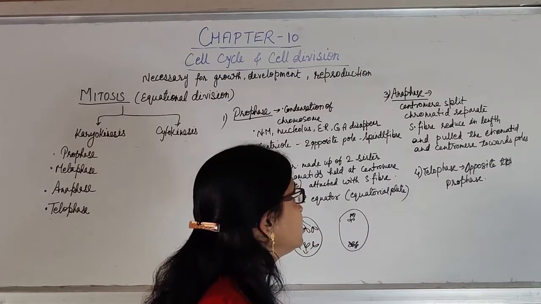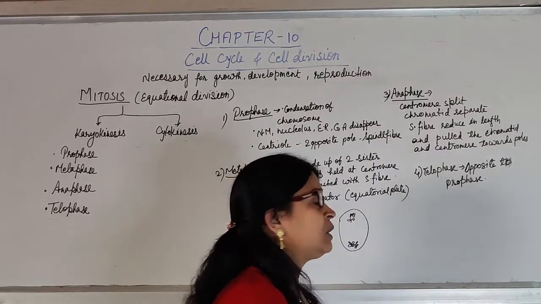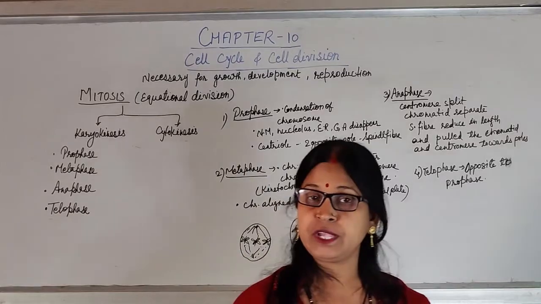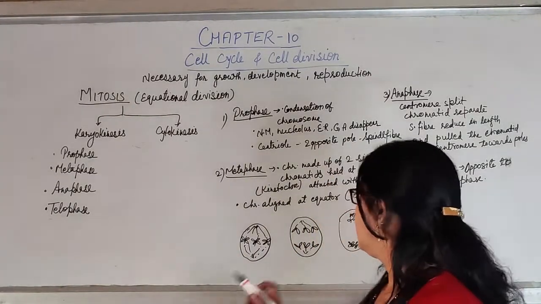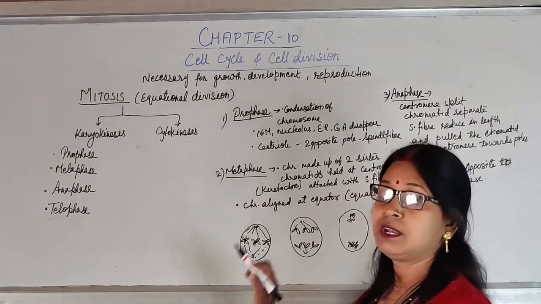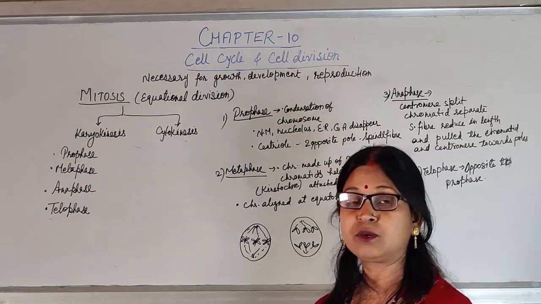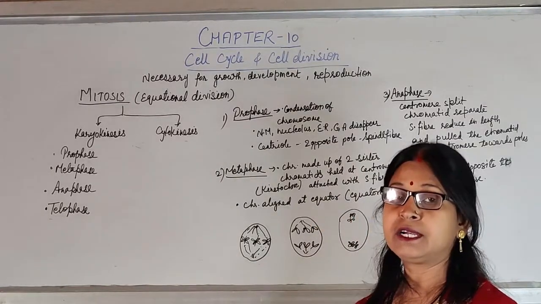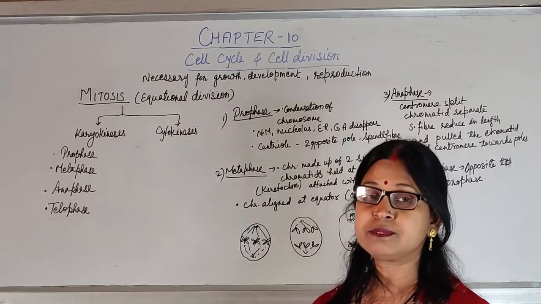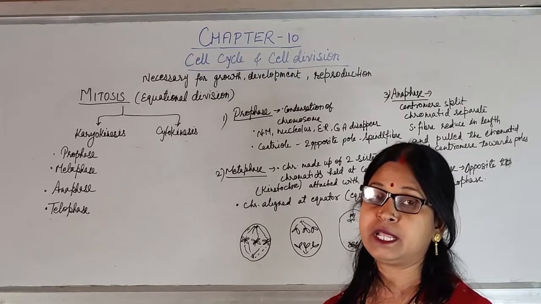Now the cell division will enter into the next step, that is known as telophase. What are the events which occurred in prophase? All the things will be opposite in telophase. All the chromosomes which underwent the process of condensation will now undergo the process of decondensation. That means they will lose the identity of chromosome and become thread-like structures. They will attain the identity of the chromatin material.